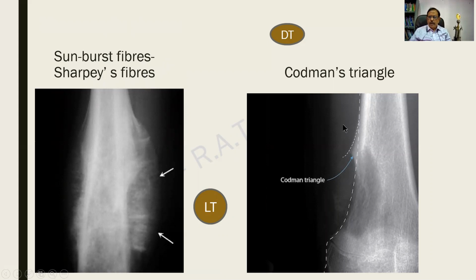And the gold standard for osteosarcoma will be the Codman's triangle. This is the periosteum which is getting elevated as the tumor is coming outside. And this is called the Codman's triangle. In fact, Codman's triangle is more of a radiological diagnosis rather than a histological diagnosis. If you people find this difficult, kindly see this. So these are the Sharpey's fibers and this is a Codman's triangle. DT means draw this. LT means learn this.